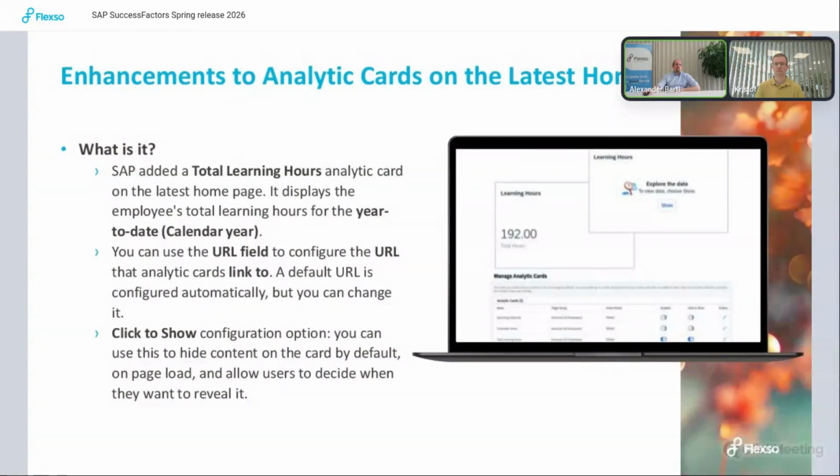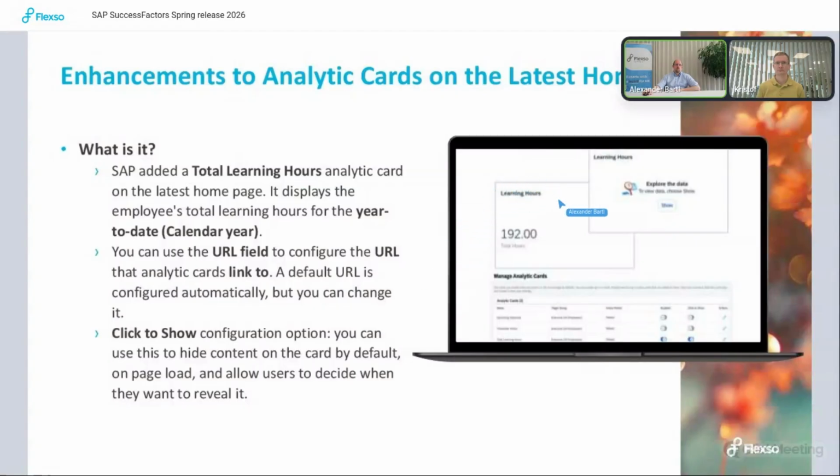There are also enhancements to the analytic cards on the latest homepage. With the last release, the latest homepage came in, and on it you also had the options for analytic cards. If you're not using the latest homepage, you will not see that option. There are 3 analytic cards at the moment. The third one that came in with this release is the total learning hours analytic card, and it displays the employee's total learning hours for the year to date.